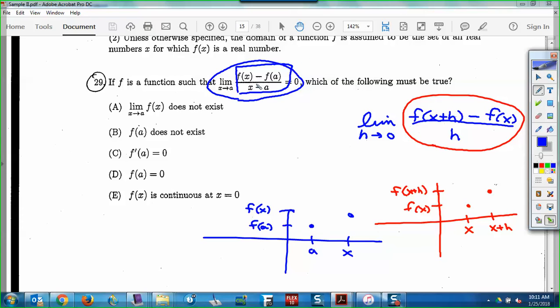It would be nice if you recognize this, and my hope would be, and we didn't do a very good job on that one, my hope would be when you see this, you think slope right away. I mean, that's subtracting 2 y's and subtracting 2 x's and dividing. That's what slope is. So my hope is you would see this as slope, and as x approaches a, the 2 points become 1. That's derivative. So what this is really saying is f prime of a equals 0. So it's not a problem to be worked out. It's just an understanding of what something is, what it means.